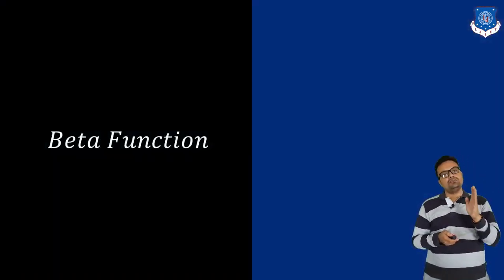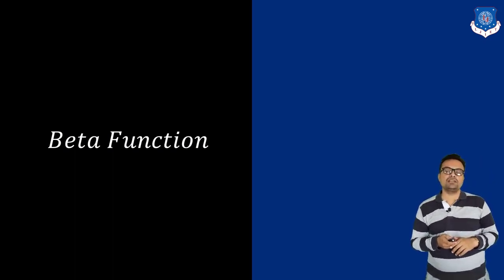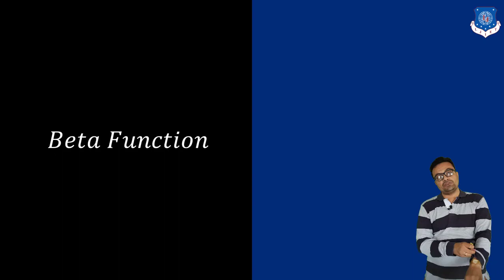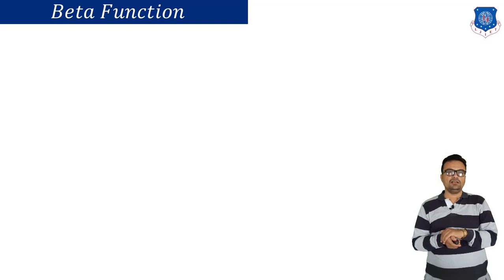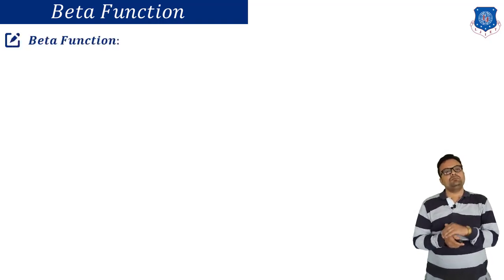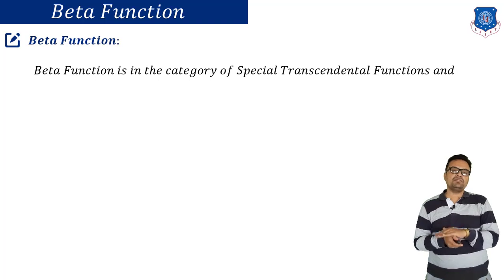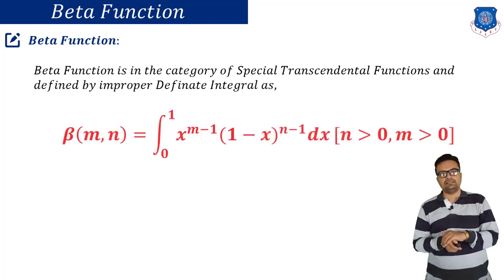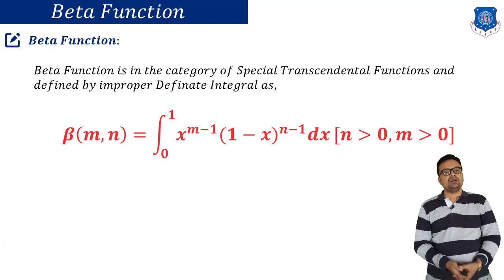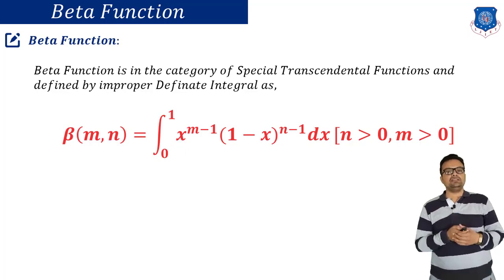So I hope all of you are now pretty much clear about the first part, which is gamma function. After gamma function, now we are going for beta function. What is beta function? How is it defined? The beta function is again in the category of special transcendental functions, and it is defined by an improper definite integral. This is the definition: beta of m, n is the integral from 0 to 1 of x raised to m minus 1, 1 minus x raised to n minus 1 dx, with n greater than 0, m greater than 0.